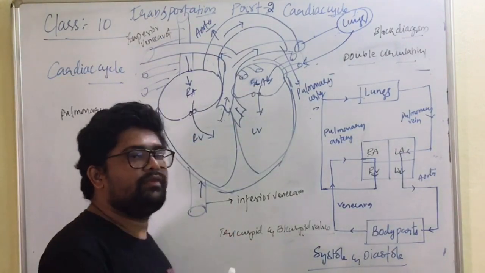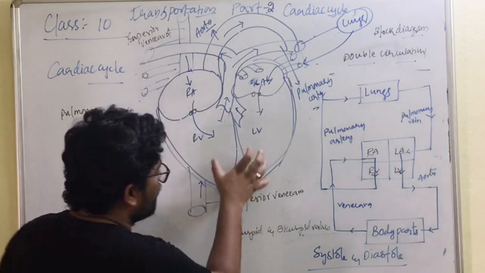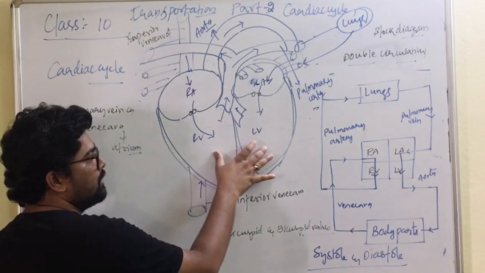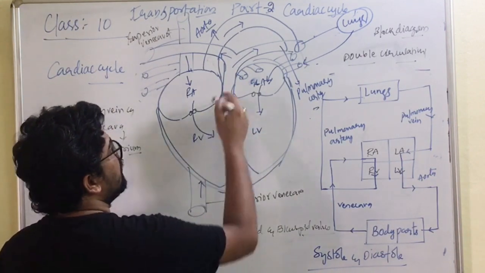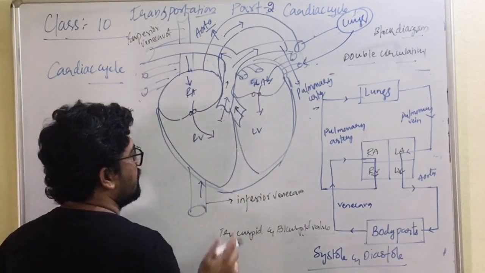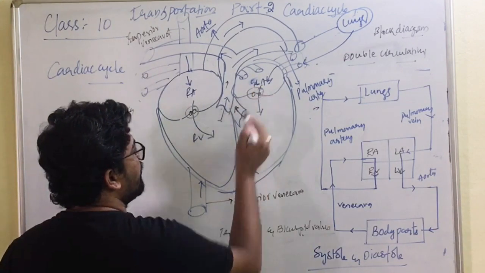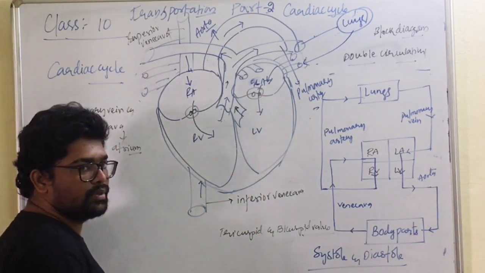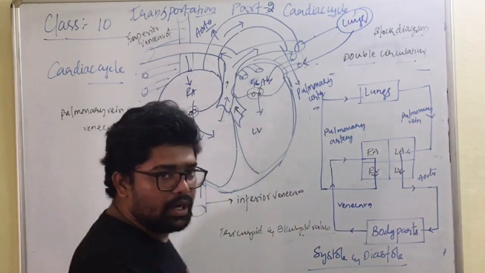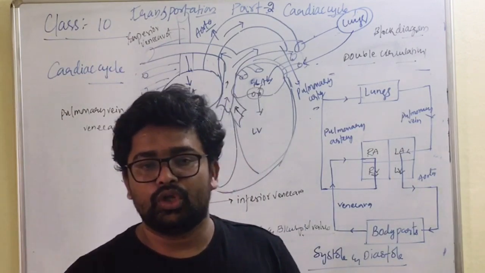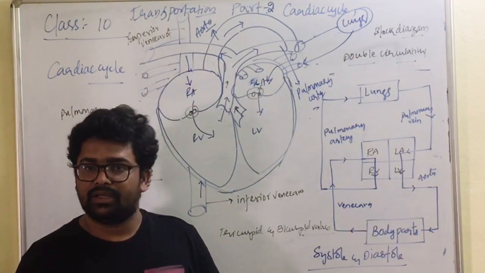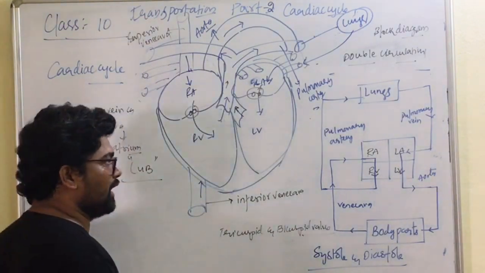When the ventricles completely fill up with blood, they start contracting. Ventricles contract and auricles relax. When the ventricles contract, with force, blood is pumped into the pulmonary artery and aorta. Due to that pressure, the valves between the auricles and ventricles close forcibly and produce the first sound. We call it lub. The lub sound is produced due to the closing of valves present between the chambers of the heart. It is a sharp sound we can hear.